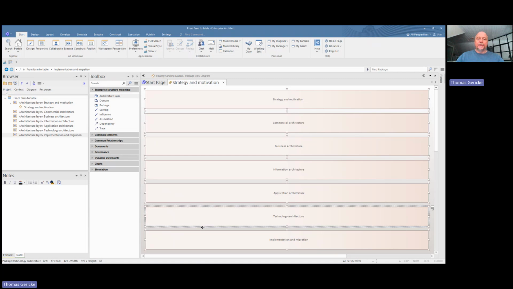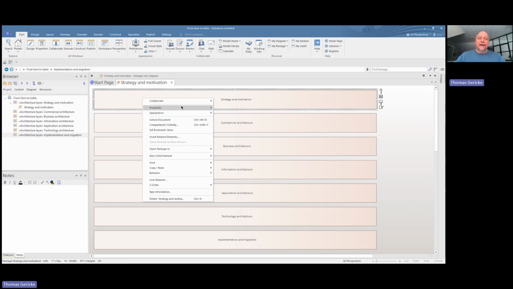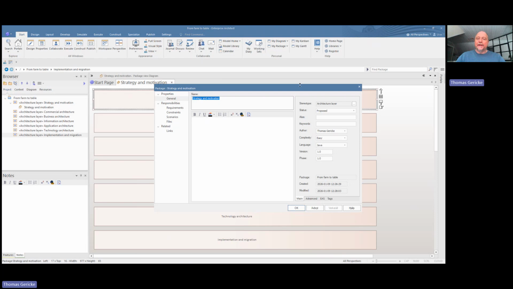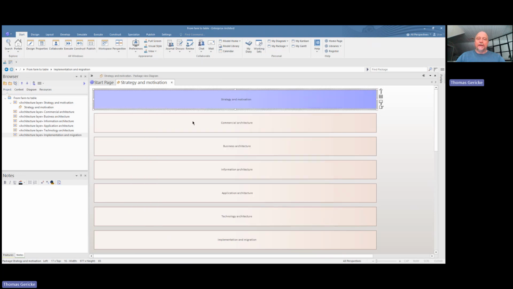So you see now that these are discolored or not colored in the correct way. So let's do that by applying the correct tag here. So I go into the properties for each layer and go into the EAS tag here. And I say, this is the strategy and motivation.